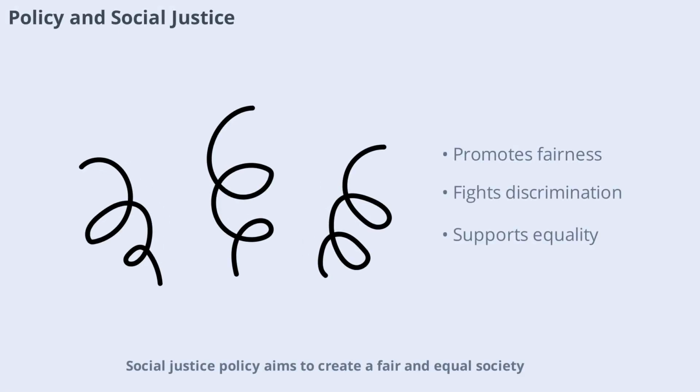Social justice policy aims to create a fair and equal society. It addresses issues like discrimination, poverty, and access to justice. Policies can include anti-discrimination laws, affirmative action, and support for marginalized groups. Social justice is a key goal of many public policies.